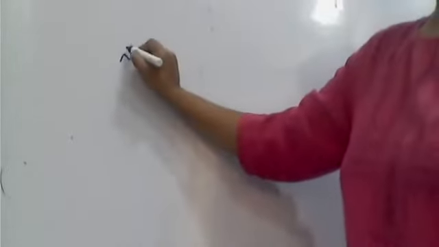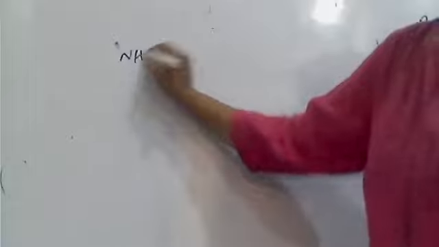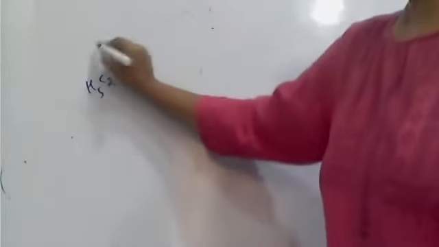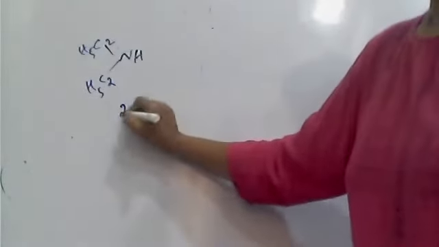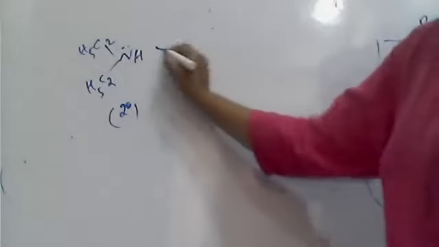So see here, it has NH and C2H5. It is a secondary amine and still has the lone pair.